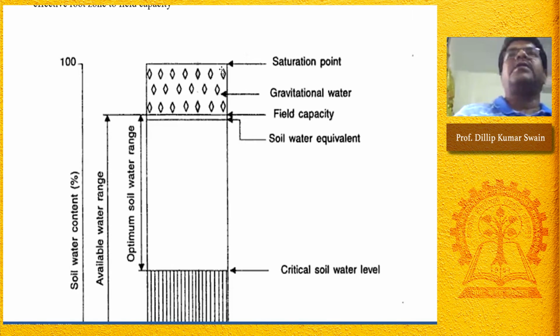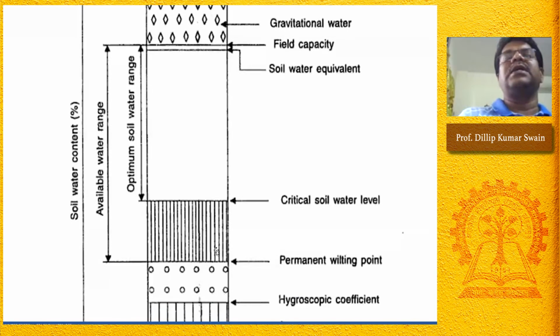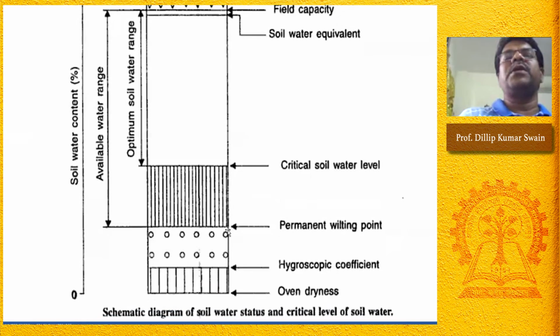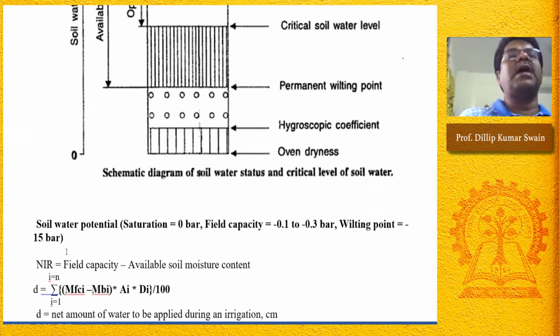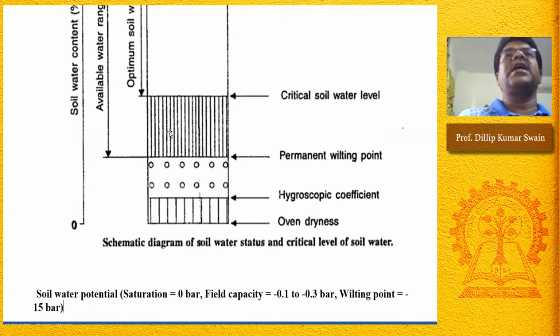So this is the point, the field capacity, where the maximum water is available, where only the micropores are filled with water, the other pores are drained out. As there is a slow loss of water through evaporation and transpiration, soil gets dry, and the soil water potential increases, and the crop reaches permanent wilting point, which is around minus 15 bar. The water is held very tightly by the soil, and the crop is unable to extract this water because the root has to apply a force of more than 15 bar to extract water, which is not possible in case of field crops. So in that case, the crop wilts, the permanent death of the crops.